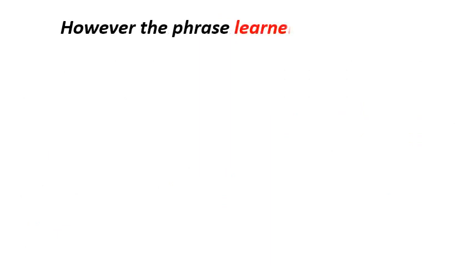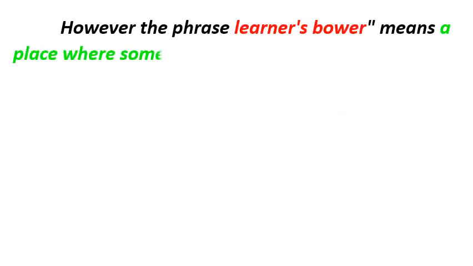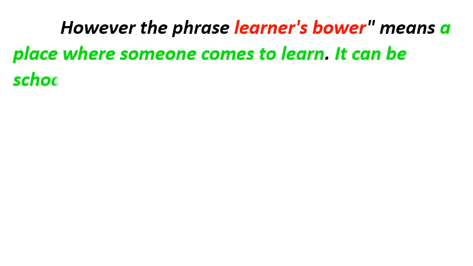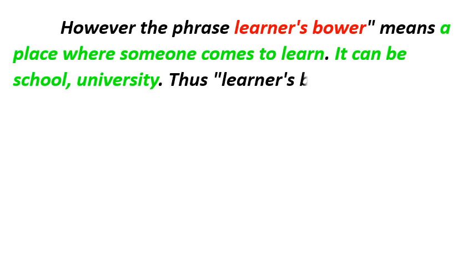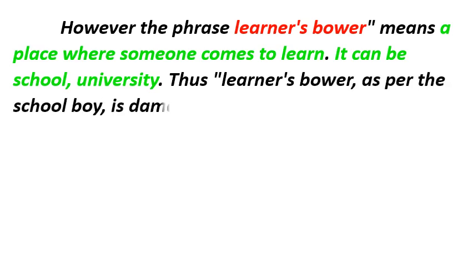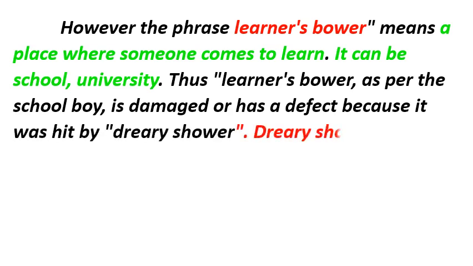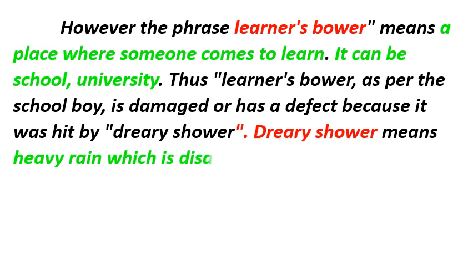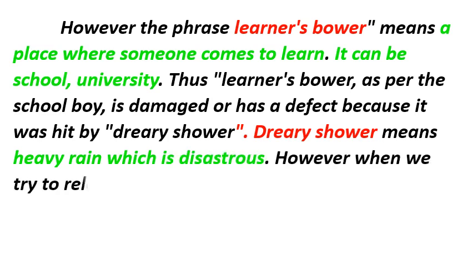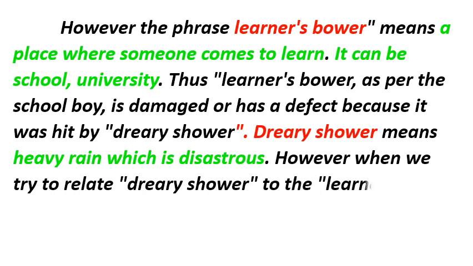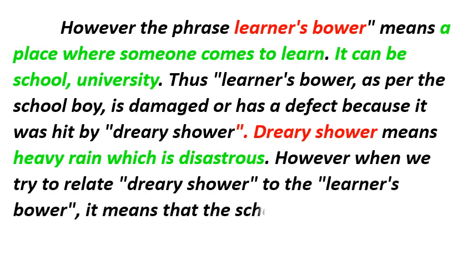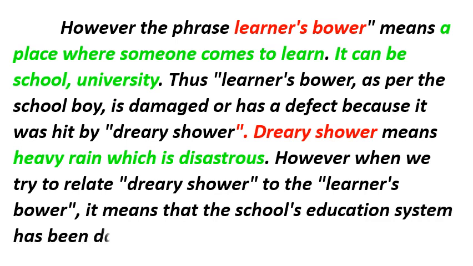However, the phrase learner's bower means a place where someone comes to learn. It can be a school or university. Thus, the learner's bower as per the schoolboy is damaged or has a defect because it was hit by the dreary shower. Dreary shower means heavy rain which is disastrous. However, when we try to relate the dreary shower to the learner's bower, it means that the school's education system has been damaged or is defective.